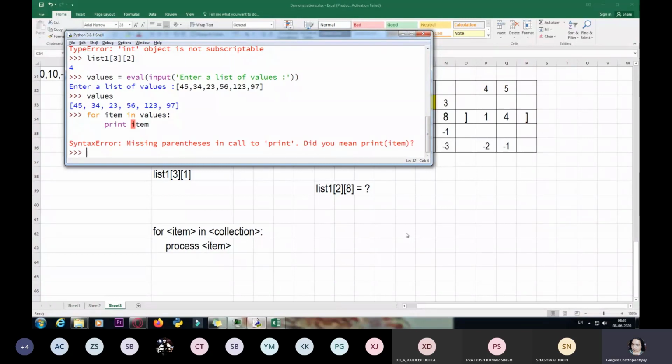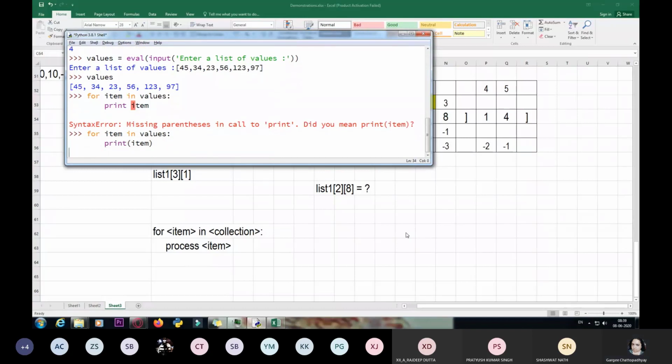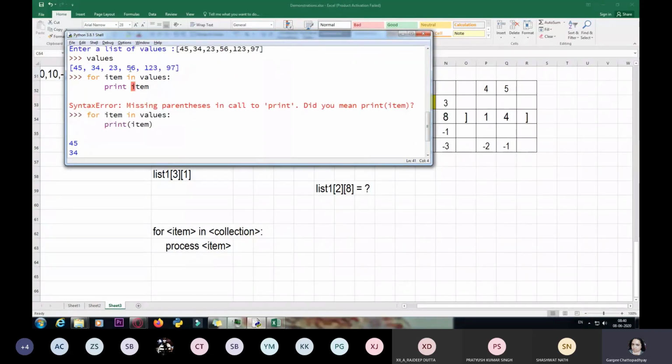It's giving me an error, missing parenthesis. Okay, fine. So for item in values, print item, press enter, and you get the values in this way. Okay, so this is how every item in the list is accessed. We start from the beginning, that is 45, 34, and we reach till 97.